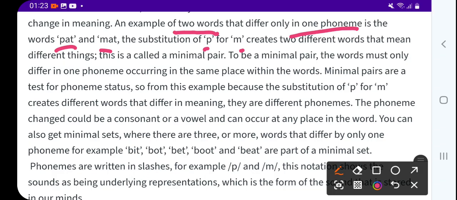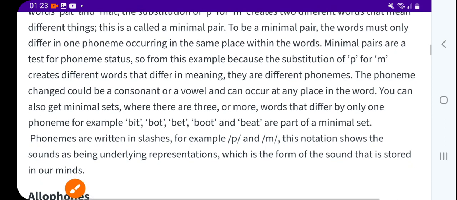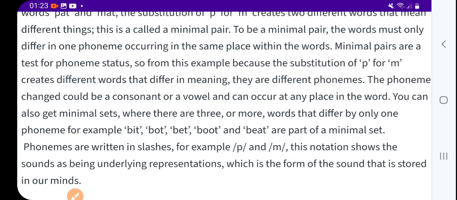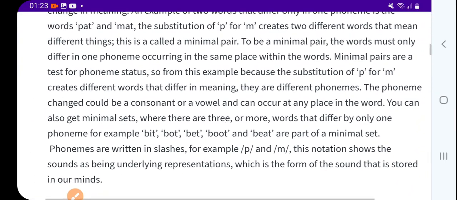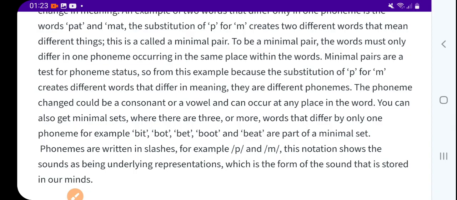That is called a minimal pair, because the other two sounds are the same, but p is different. To be a minimal pair, the words must only differ in one phoneme occurring in the same place.